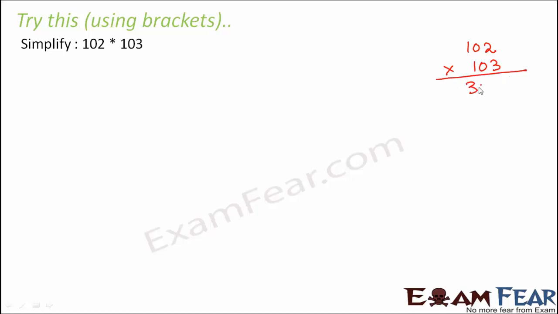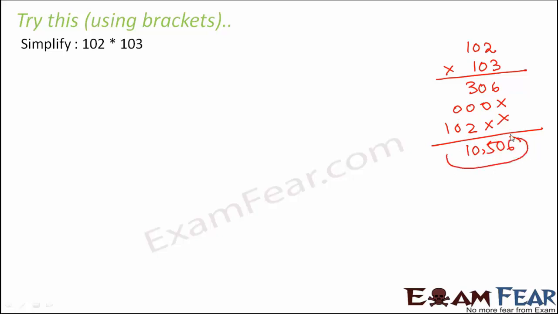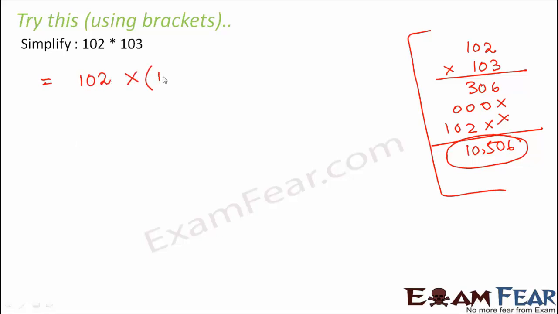102 multiplied by 103. So you would get 306, then you would get 000, and then you would get 102. And finally you would get 10,506. So this is the product that you would get. So this is our traditional process. Now let's see how differently can we do it. So in this case we can say 102 multiplied by 100 plus 3. So 103 can be written as 100 plus 3.